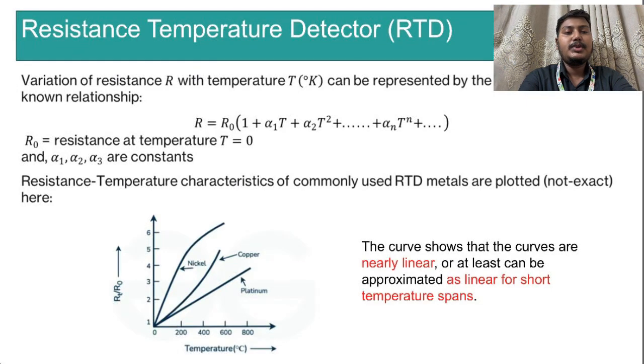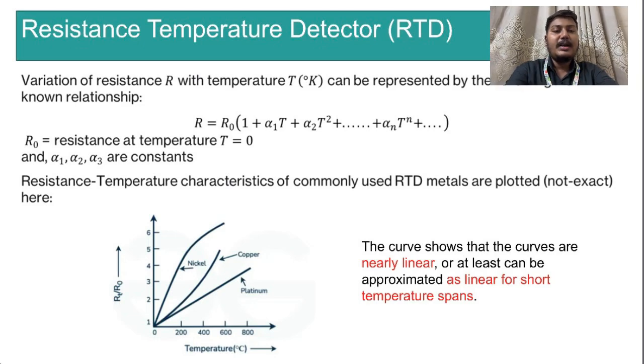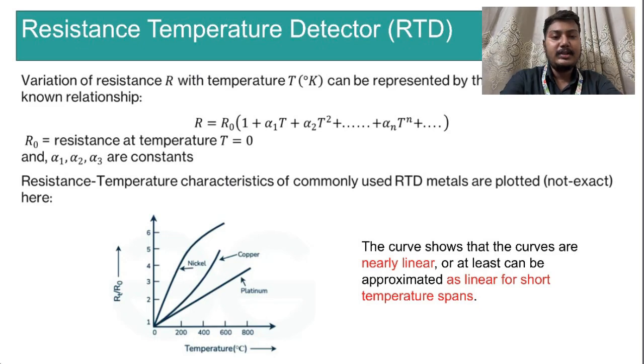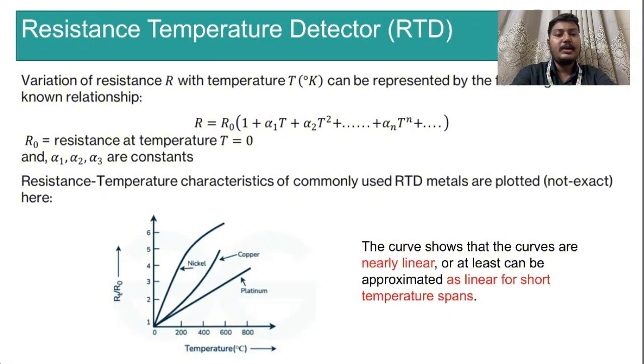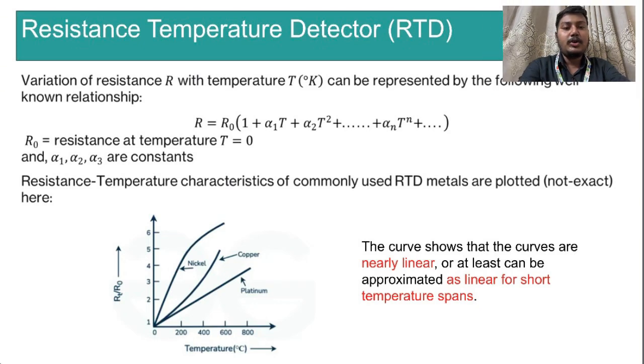My ID is 232154222. My topic is RTD, which stands for Resistance Temperature Detector. RTD is a temperature sensor. It measures temperature by checking how the resistance of a metal changes. When the temperature increases, the resistance also increases. The formula at the top shows the relation between temperature and resistance. The graph below shows that for metals like platinum, copper, and nickel, resistance increases almost in a straight line with temperature.